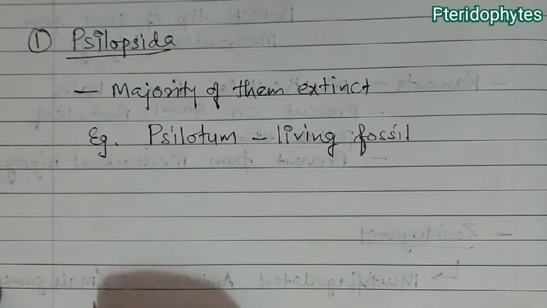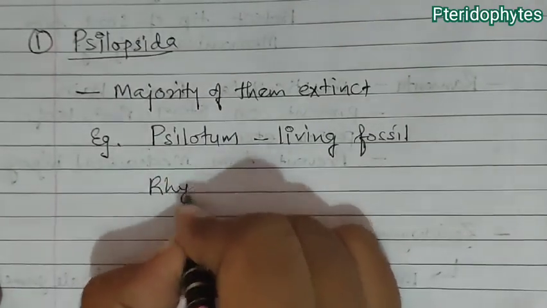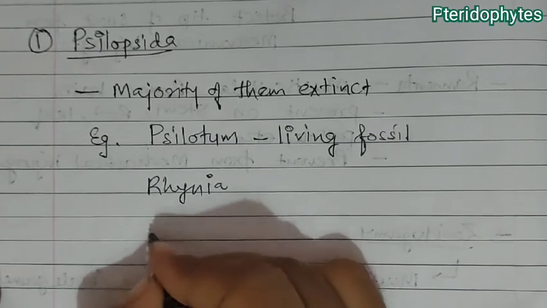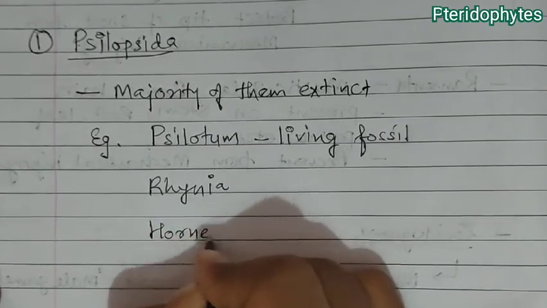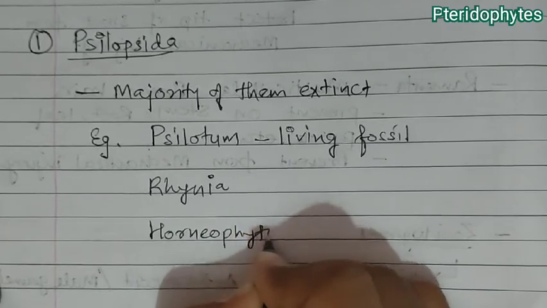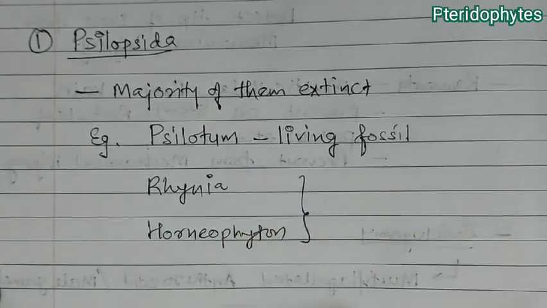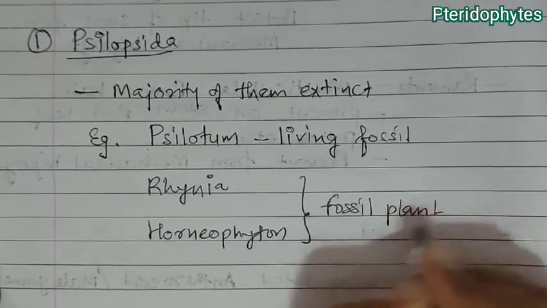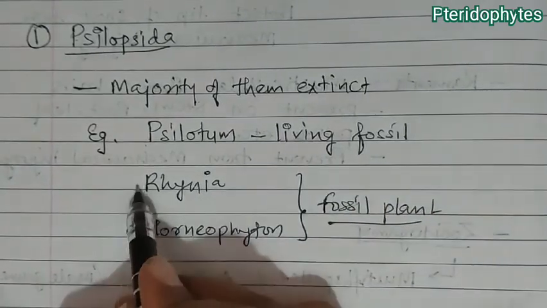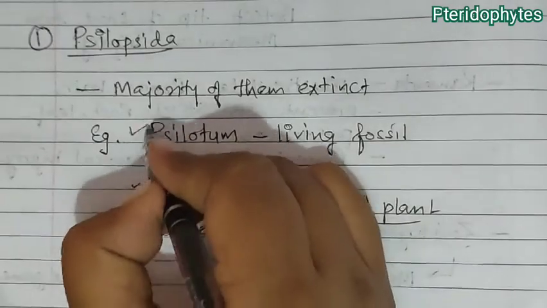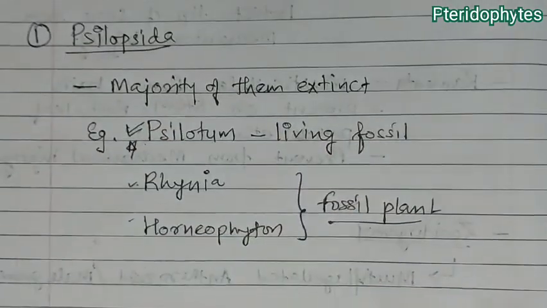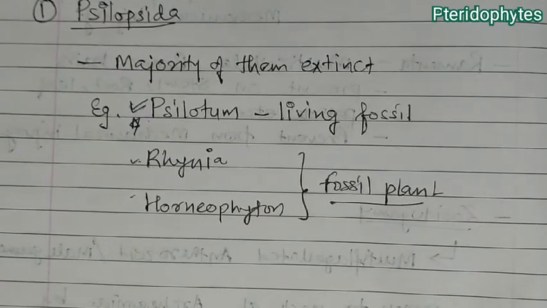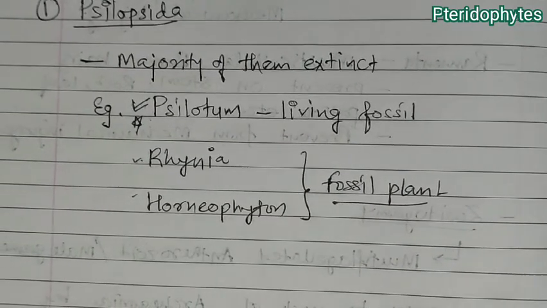Besides Psilotum, there is Rhynia. One more pteridophyte in Psilopsida is Rhynia, and next is Horneophyton. Rhynia and Horneophyton are fossil plants. So there is no need to remember these two as much, but Psilotum is much more important. They can ask questions from this. Okay, so this is the first group, that is Psilopsida, and in this the living fossil is Psilotum.